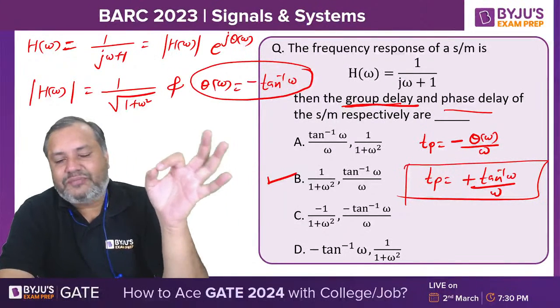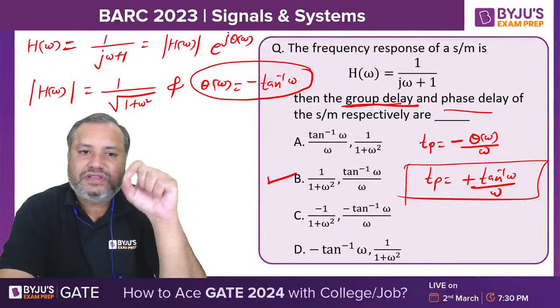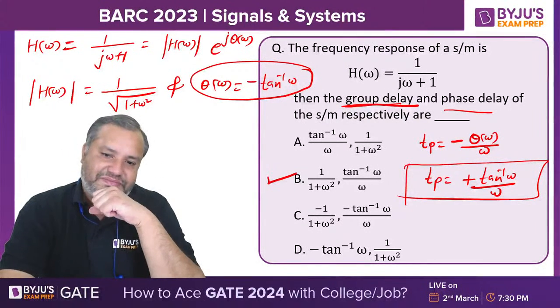If you are putting a particular value of time, it means you are just observing the signal at that instance.